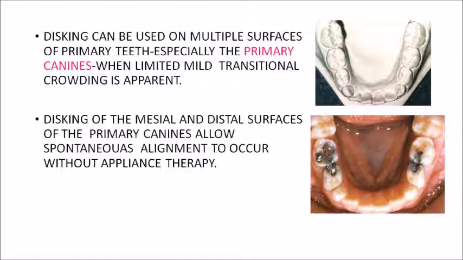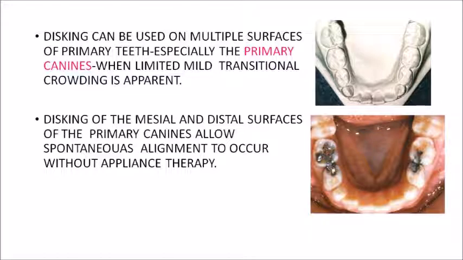So, please look at the picture. It's showing on the picture on the top right corner, you can see that there is a mild anterior crowding, especially that laterals are mildly improperly axially aligned. The same tooth in the same cast in the same patient, since this is a mild arch length deficiency, we are going for proximal disking of your deciduous canines. So please look at the picture on the bottom right, these incisors are getting aligned after the proximal disking of the deciduous canines, and the space thus achieved is used for the proper alignment of your permanent mandibular incisors.